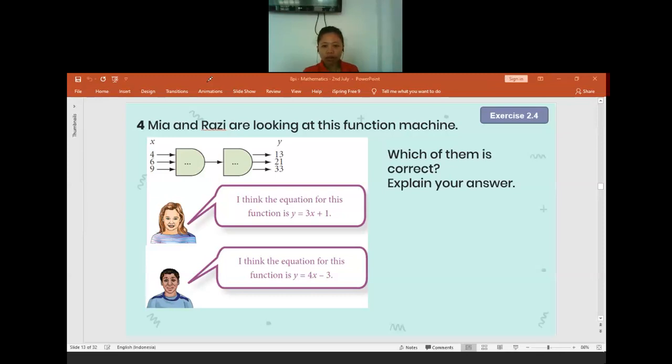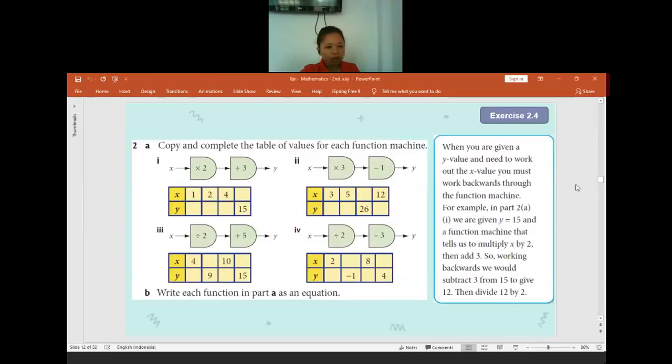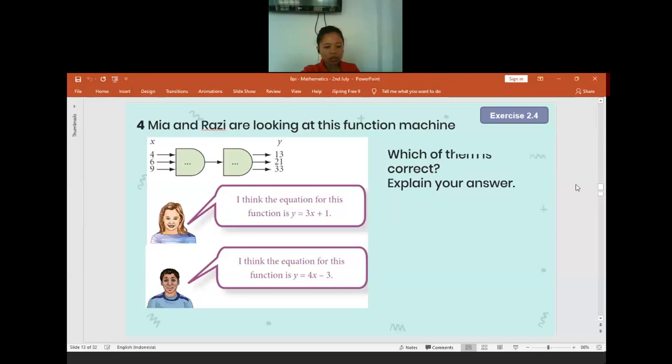Oh, number 3. Oops, sorry. I skipped number 3. Thank you. I think I go too fast. Where is my question 3? Oh my god, my question 3 is missing. Sorry. Thank you for reminding me. My question 3 is missing, but you are having your textbook, yeah? Wait. I will share the textbook with you then. Wait, it is still loading. Oh, yeah. How come I missed the question 3? Oopsie.